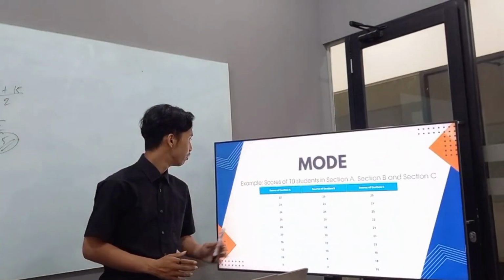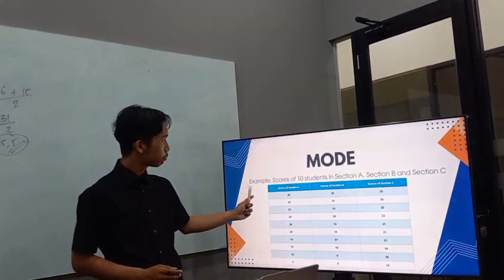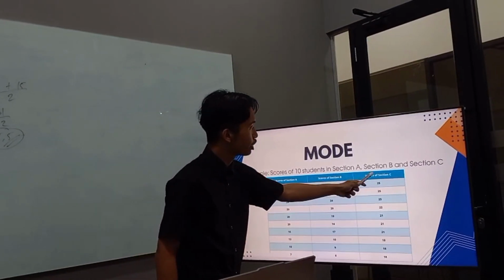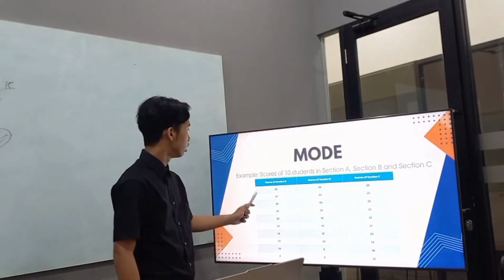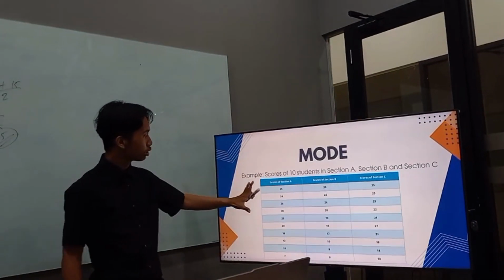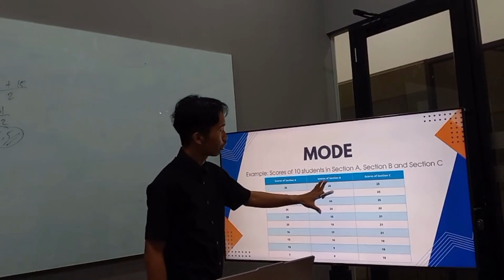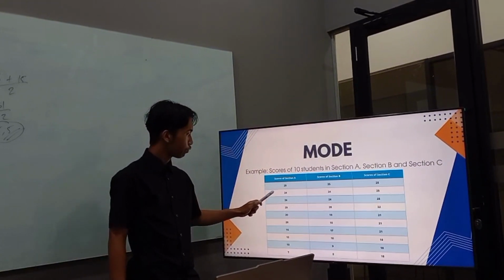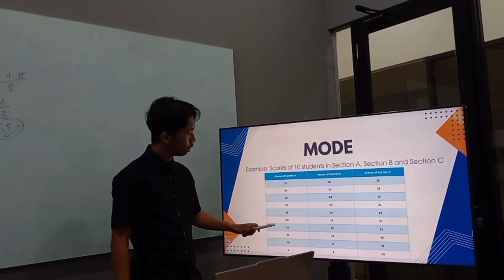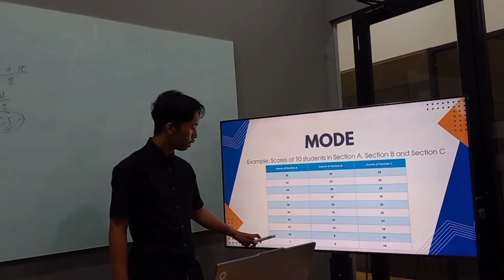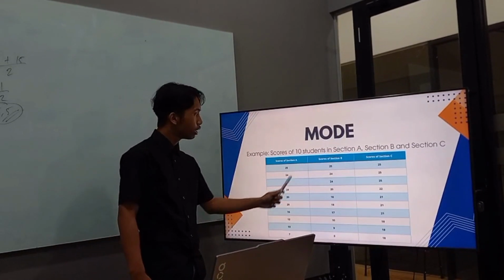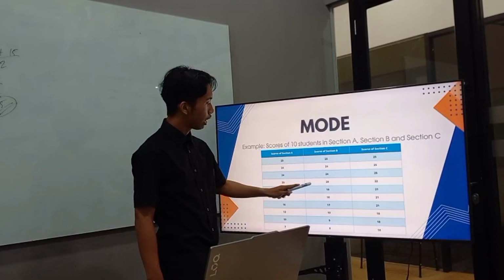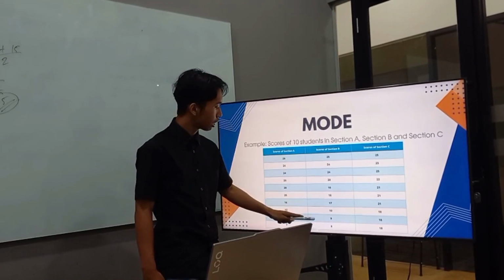Alright guys, we have the example. Example: scores of 10 students in section A, section B and section C. So we can look at the data, score of section A, score of section B and score of section C. We have 25, 24, 24, 20, 20, 20, 16, 12, 10 and 7 in section A. In section B, we have 25, 24, 24, 12, 18, 18, 17, 10, 9 and 8.